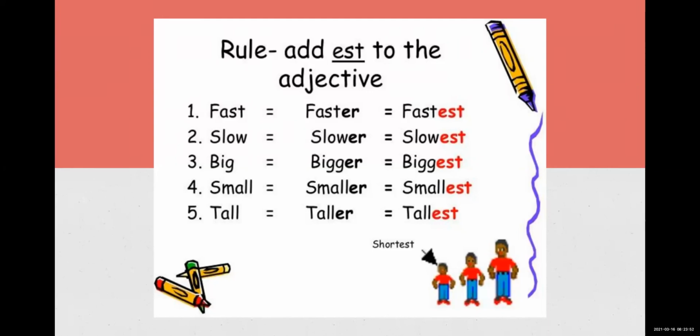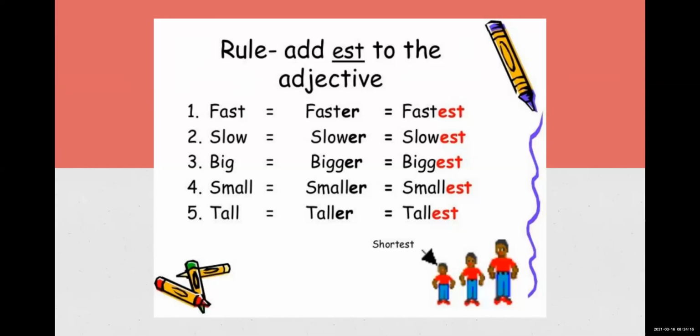The rule is very simple. You can say slow, slower, slowest. Every time you can see the red letters, the red alphabets, the third row is denoting the superlativeness. It is smallest, it is tallest, it is biggest.